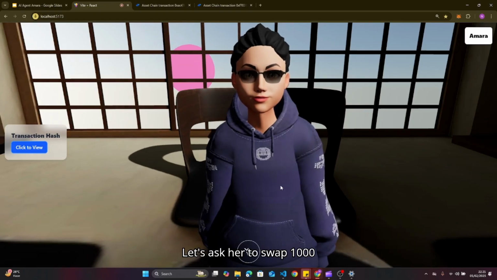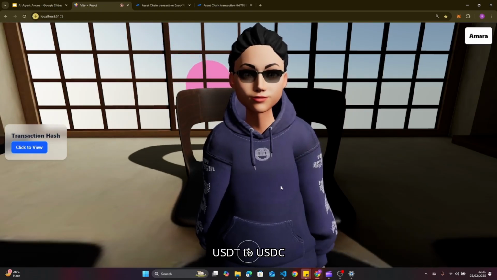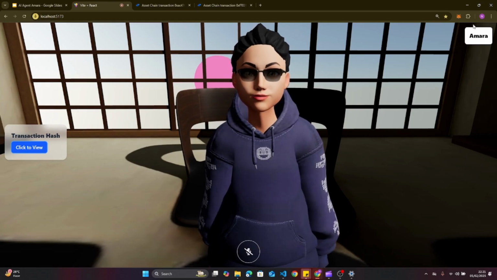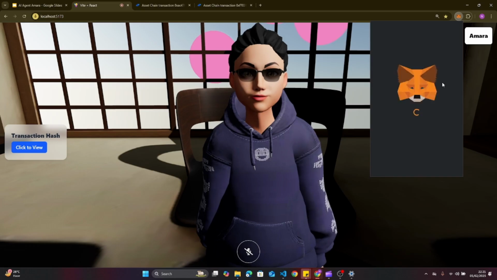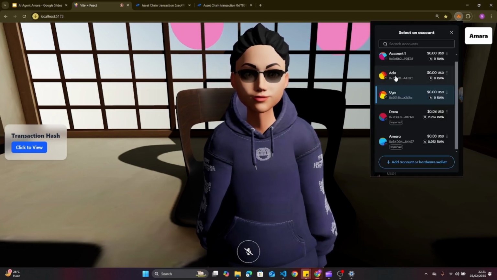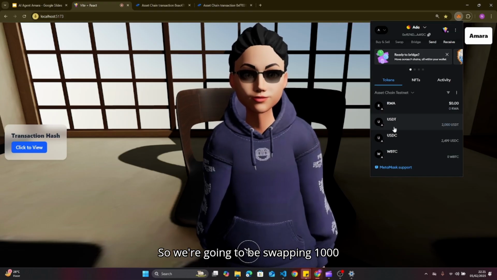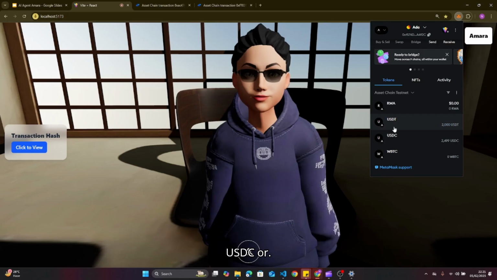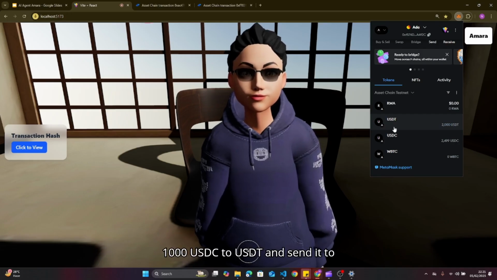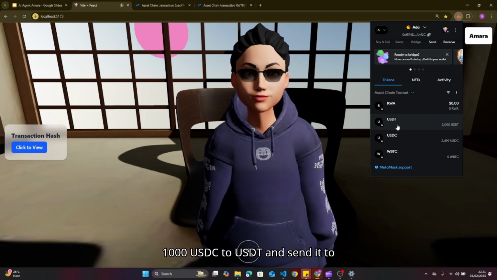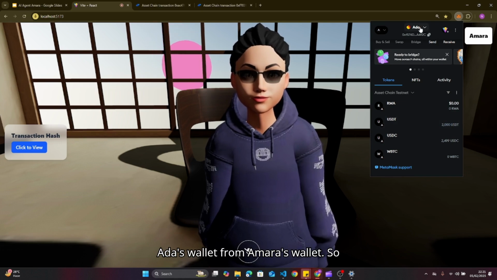Let's ask her to swap 1,000 USDT to USDC and send to Ada's wallet. So we're going to be swapping 1,000 USDC to USDT and send it to Ada's wallet from Amara's wallet.